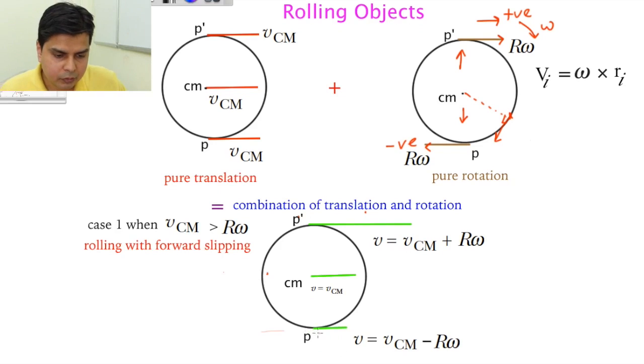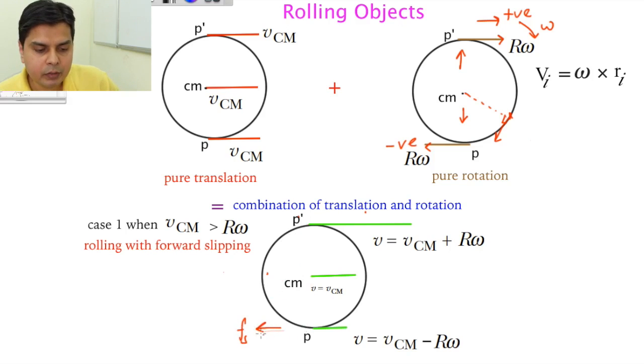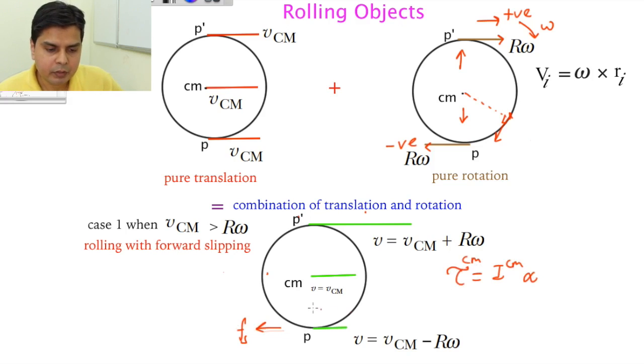Since this point P has a velocity in the forward direction, the force of friction will act in the backward direction on this wheel. So this Fs will be acting backward. Now you can see the effect of this force of friction. If I write torque is equal to ICM alpha, torque about the center of mass, you will see that about the center of mass only friction will have torque, because weight and normal reaction both pass through the center of mass, so they will not have any torque.